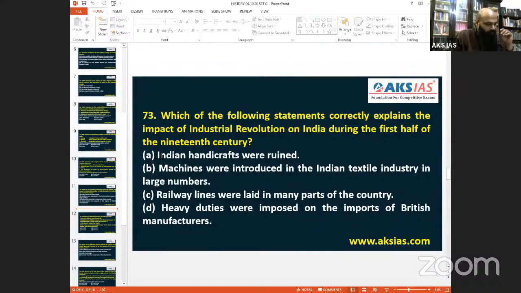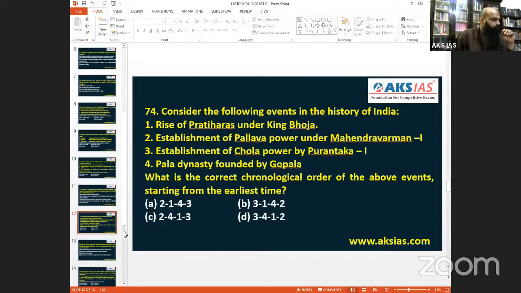Then now coming into 74. Consider the following events in the history of India. The rise of Pratiharas under King Bhojaraja. Okay, let's consider. Establishment of Pallava power under Mahendravarman I. Okay, this chronology. Long time they did not ask chronology. Very old question papers and all had chronology. Establishment of Chola power under Parantaka Chola.